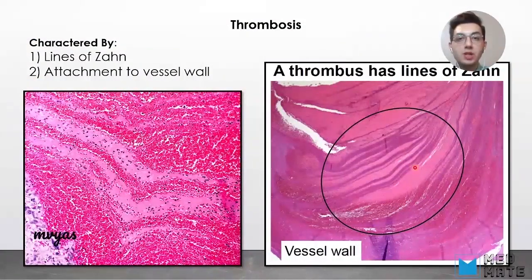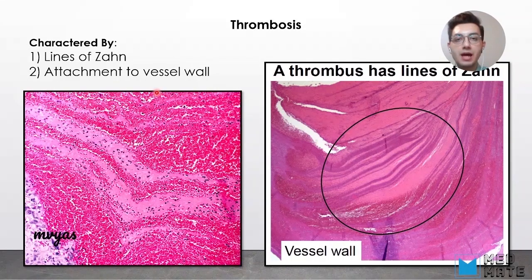Next thing we want to talk about is thrombosis, and thrombosis is basically formation of these thrombus in patients' vessels. They are characterized by lines of Zahn and attachment to the vessel wall. So imagine that you want to investigate a patient's corpse and you want to see if these thrombus was the